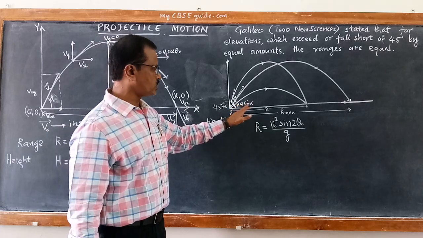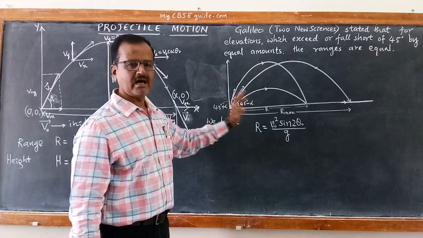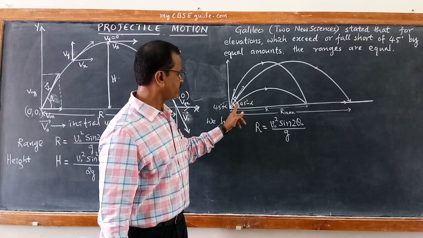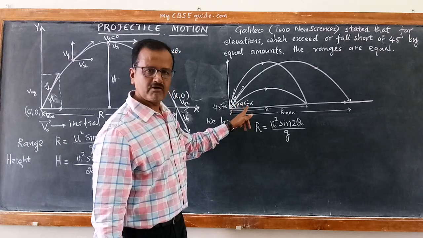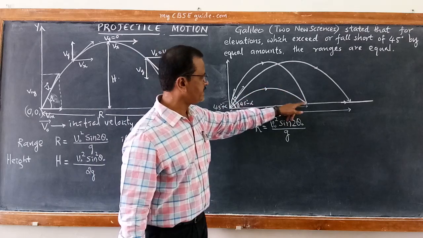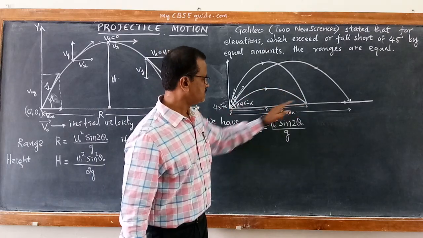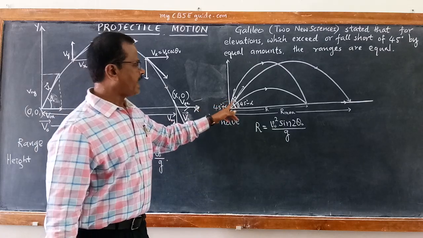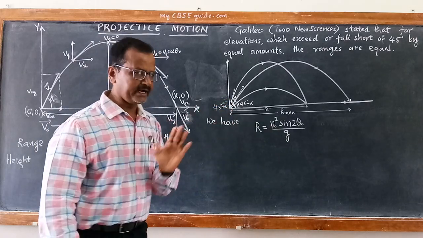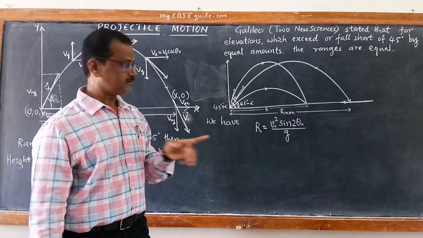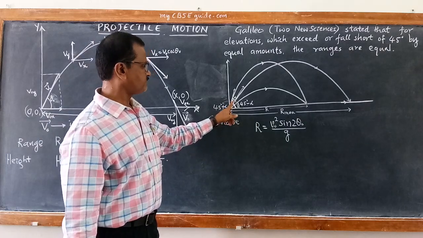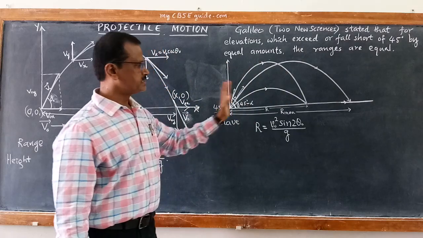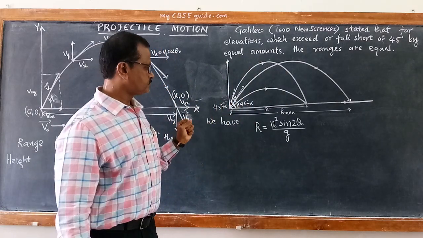If it is falling short of 45 degree by some angle alpha, then I have drawn this. For this angle 45 minus alpha, angle of projection, this will have a range. That range is given by R. If the angle exceeds 45 degree by plus alpha, then it will have the same range. So this is the diagram I have drawn.